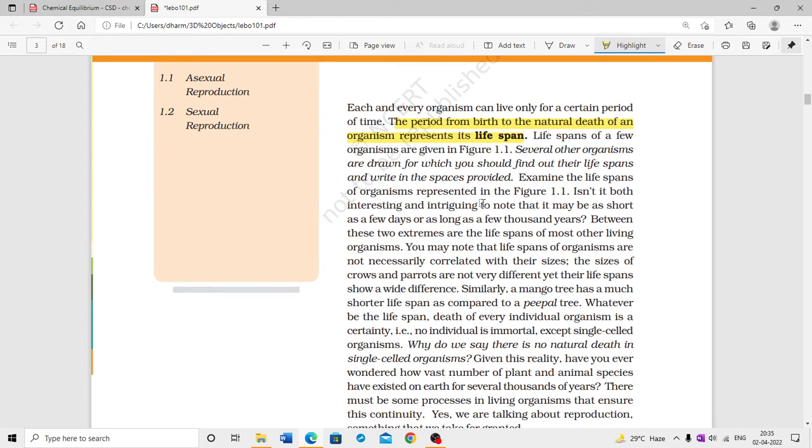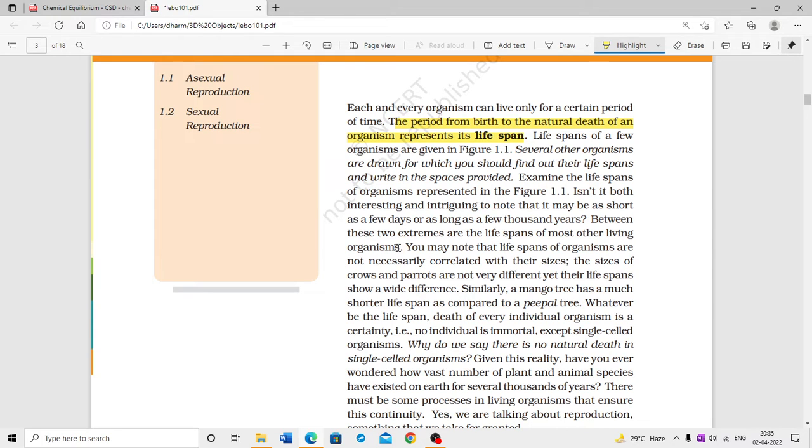Isn't it both interesting and intriguing to know that it may be as short as a few days or as long as a few thousand years? Between these two extremes are the lifespans of most other living organisms. You may note that lifespan of organisms are not necessarily correlated with their size.